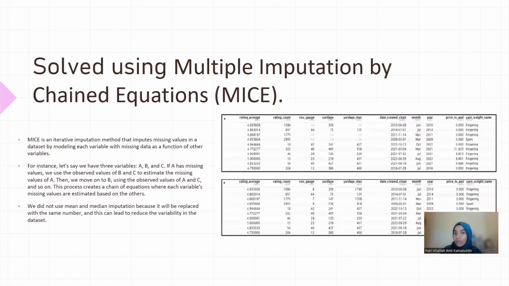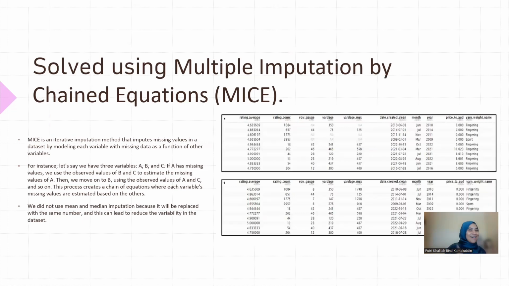So how do we solve the missing value situation? We are using the MICE method, which is multiple imputation by chained equations. So how exactly does MICE work? MICE is an iterative imputation method that imputes missing values in a dataset by modeling each variable with missing data as a function of other variables.